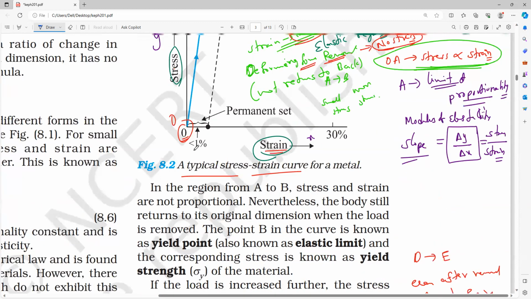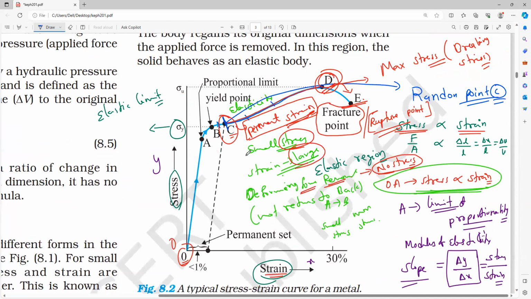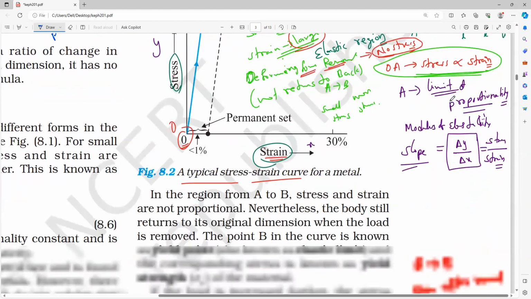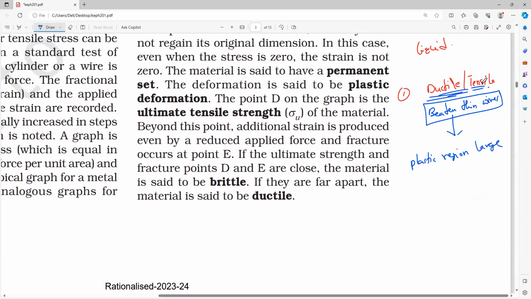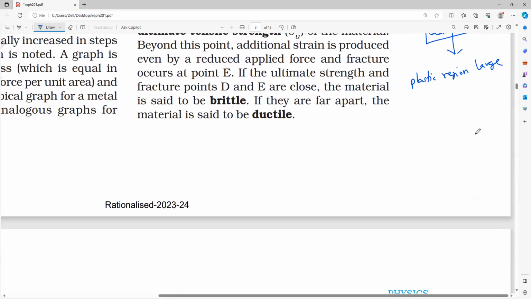What is the plastic region in this graph? Anybody can tell? BD is called the plastic region. Note it everybody. If you forgot it also, please remember, BD is called the plastic region. And D is called what? Maximum stress or breaking stress, we used to call it. Okay. So beaten into thin wire, so ductility or tensile strength, in which region is it maximum? BD region, the plastic region, we call it.